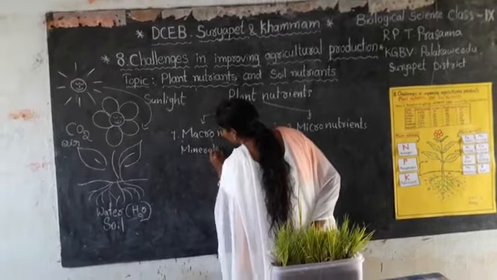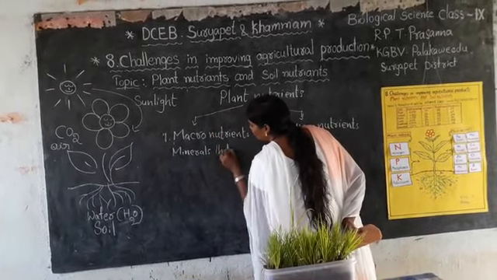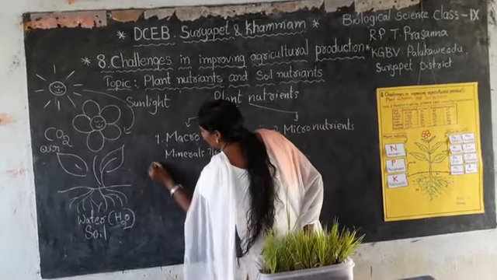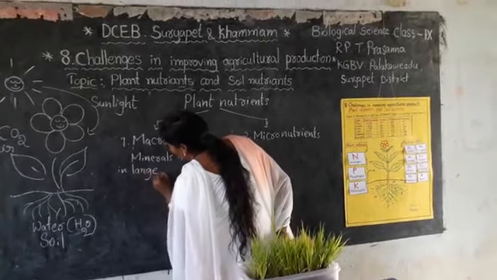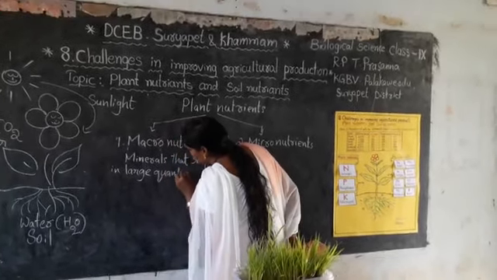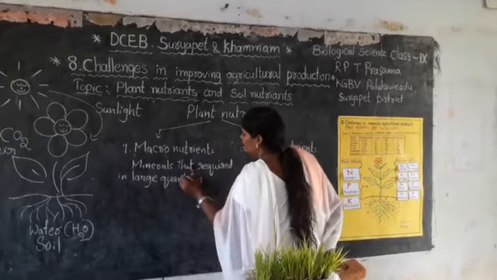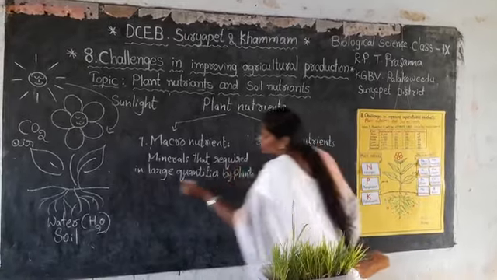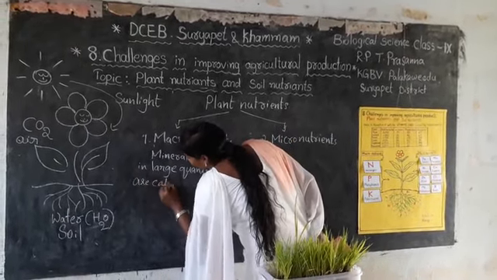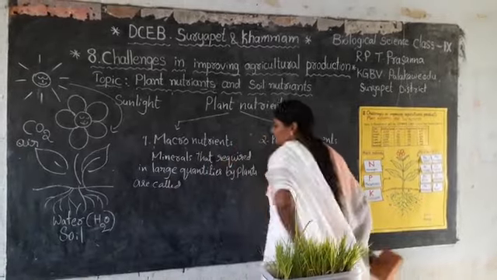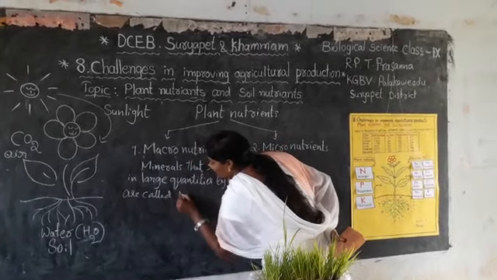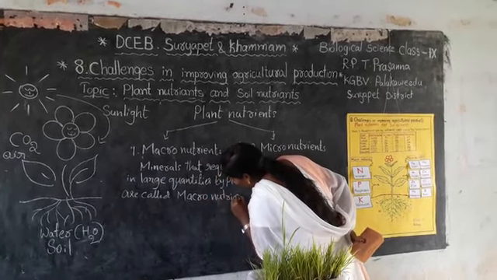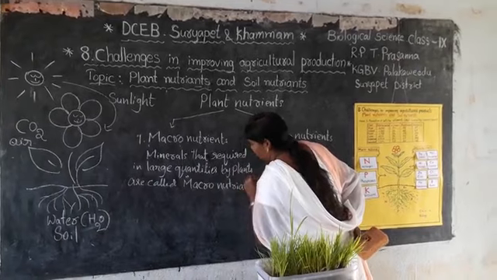Minerals that are required in large quantities by plants are called, what do we call them, children? Macronutrients.